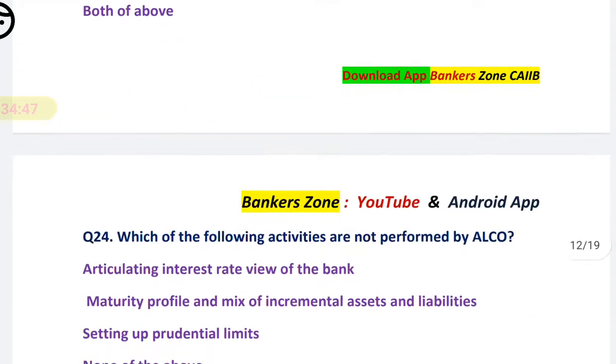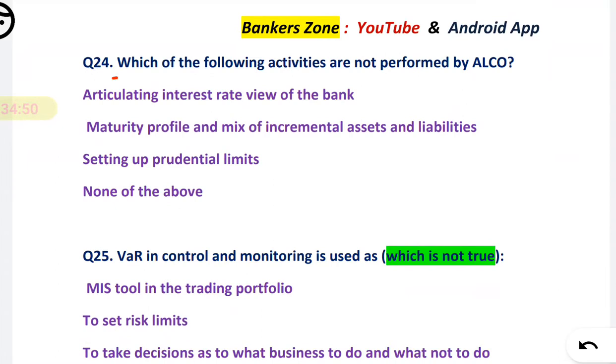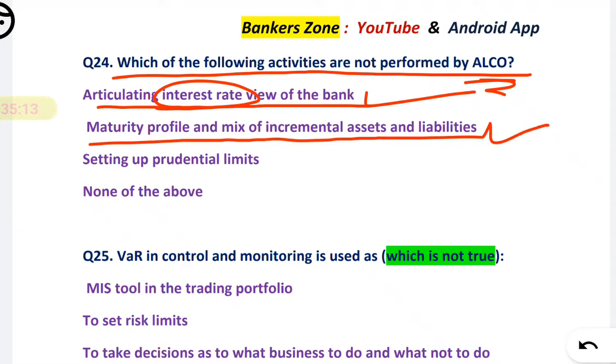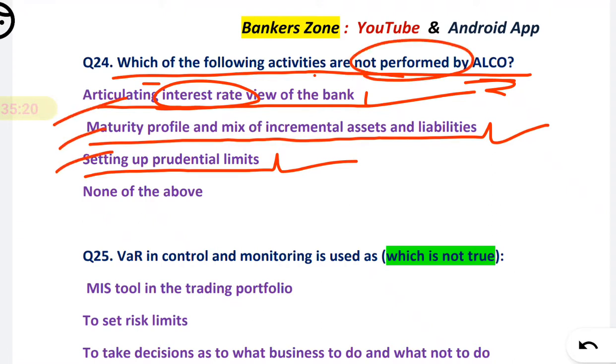Next, question number 24. Which of the following activities are not performed by ALCO? Okay, that is the Asset Liability Committee. First, calculating interest rate view. See, calculating interest rate is a part of managing assets and liabilities. Maturity profile and mix of incremental asset and liability, yes. Setting up prudential limit, yes. Okay, so which of the following activities are not performed? All are performed. That's why none of the above will be your choice of option.